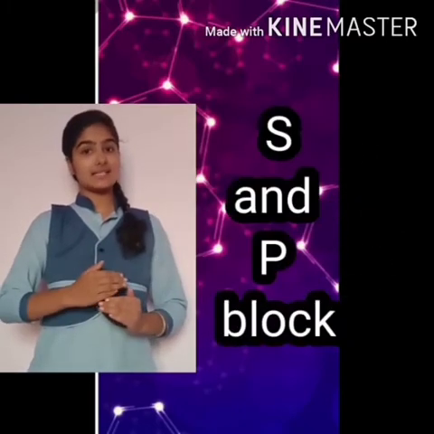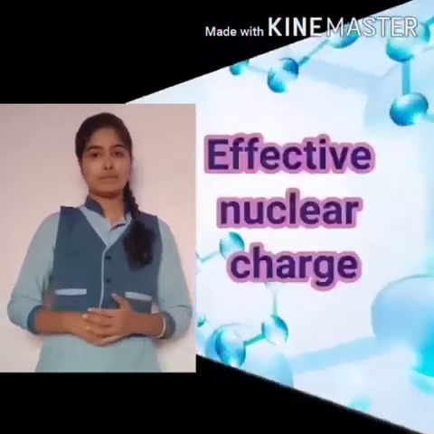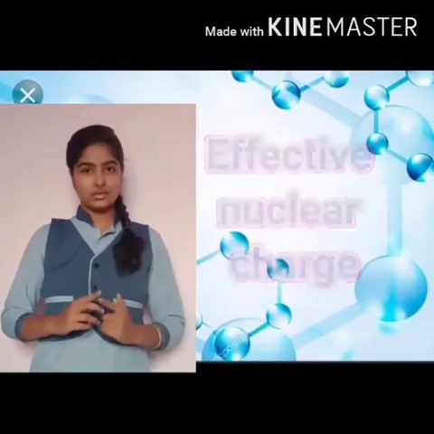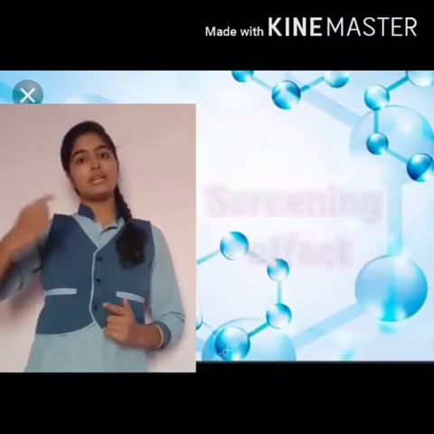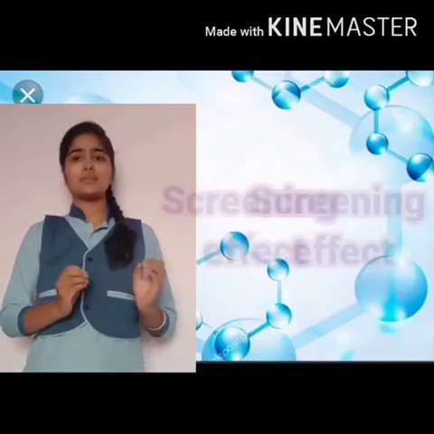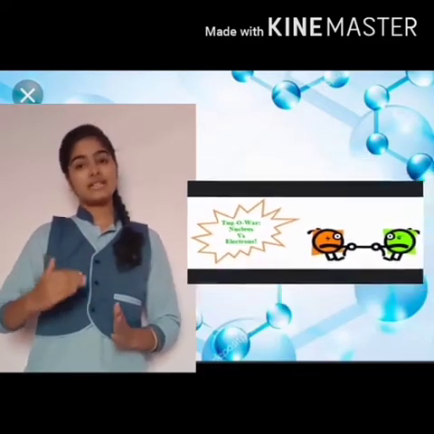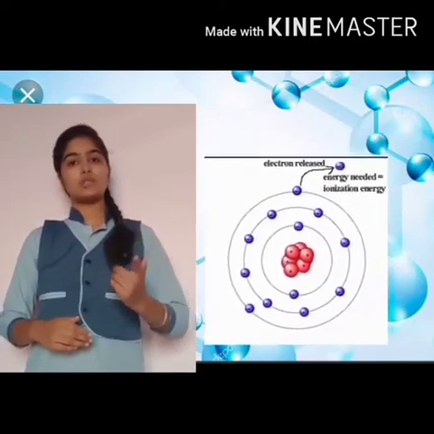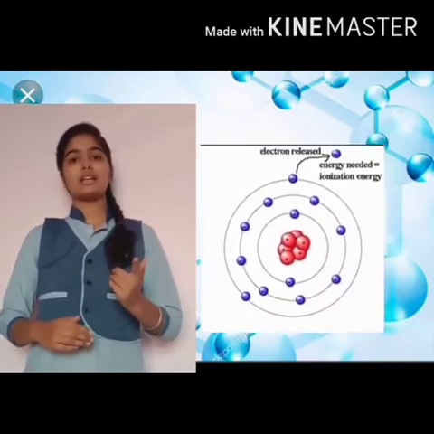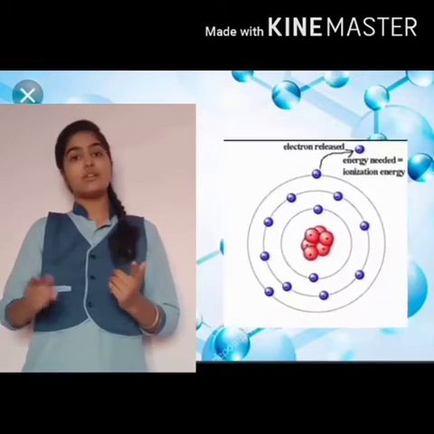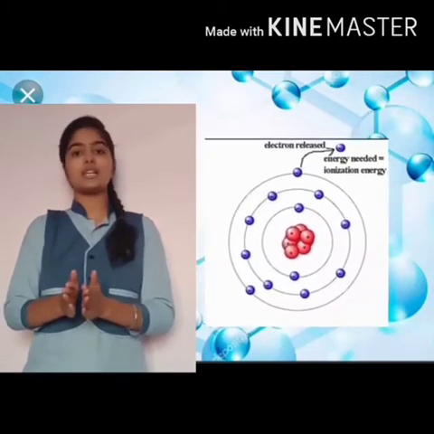Select any two elements from this table and you will see that their successive ionization enthalpies are less than those of the s and p block elements. This is due to the effective nuclear charge and the screening effect. Effective nuclear charge is simply the attraction between the nucleus and the outermost shell, and the screening effect is that the outermost shell does not get the full attraction from the nucleus, because the inner shells act as a screen for the outermost shell.